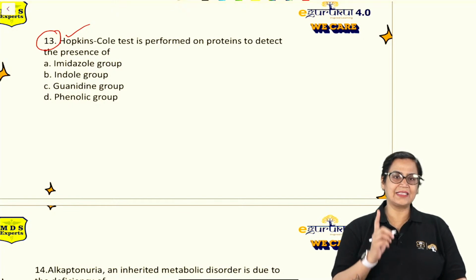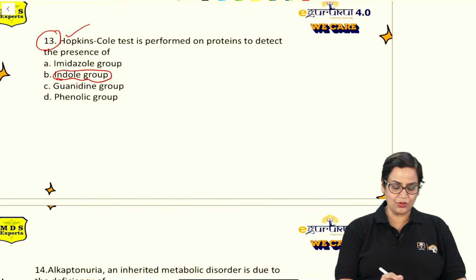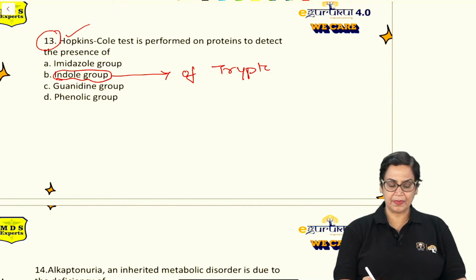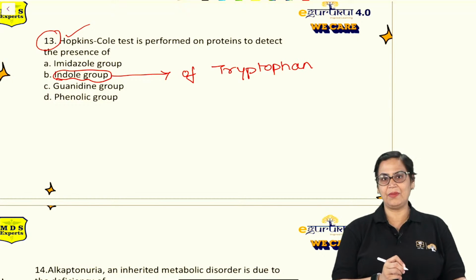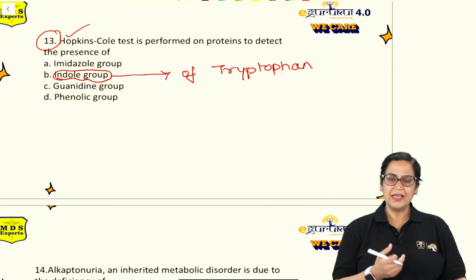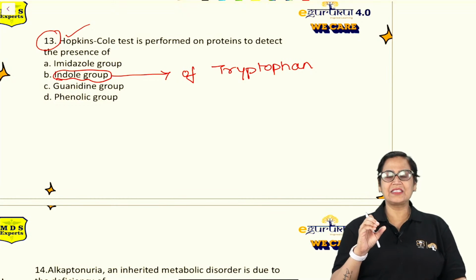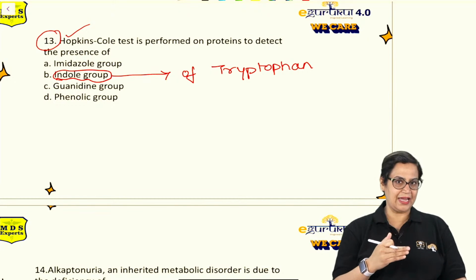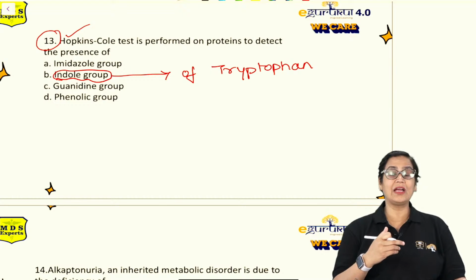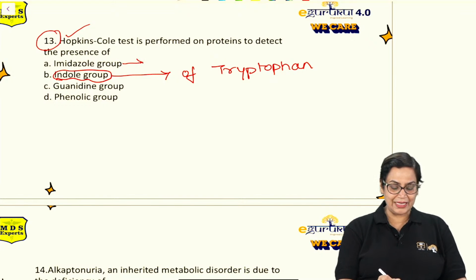Hopkins-Cole test is a specific test for the indole ring of tryptophan. This I'll tell you, indole ring of tryptophan. Always remember, because whenever we talk about proteins, proteins are what? They are formed of the amino acids. So basically, the specific tests given by every protein are the biuret and ninhydrin tests, whereas qualitative tests for amino acids are different for specific amino acids, for specific groups in them. Just as, suppose I talk about the imidazole group, imidazole is present in histidine.